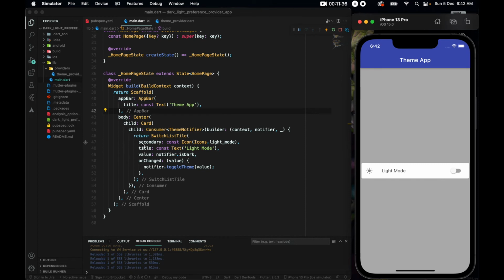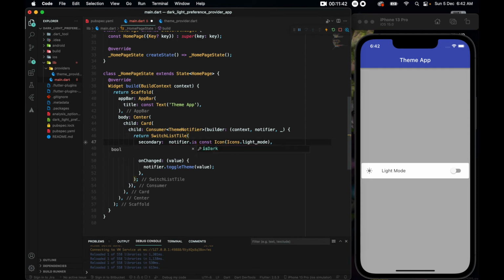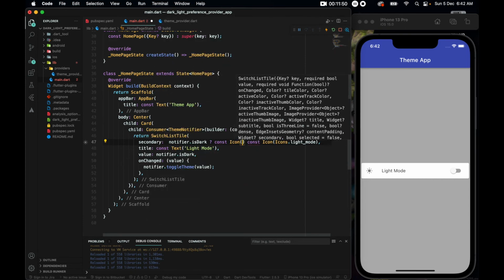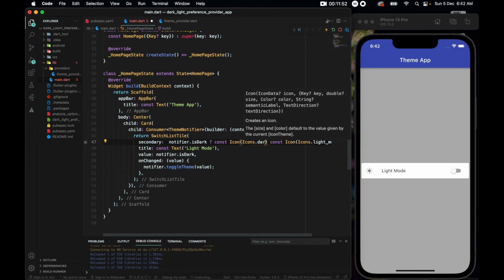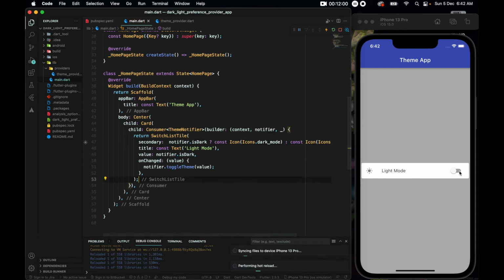We are still not done. Here I want to do notifier.isDark. I want the icon to be const Icons.dark_mode. So let's try.